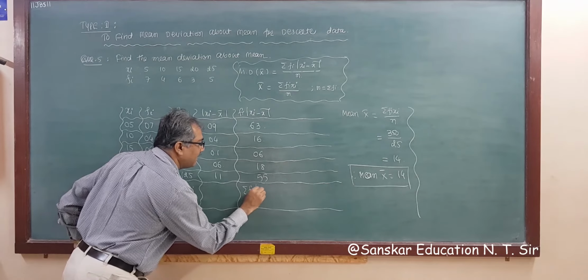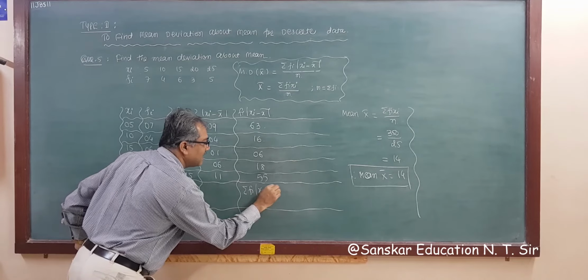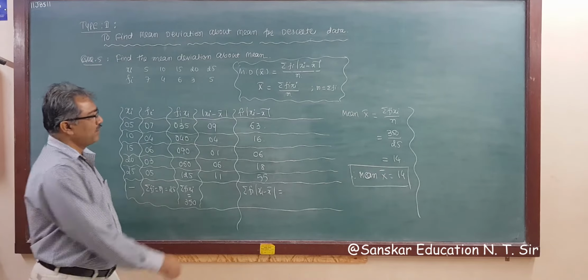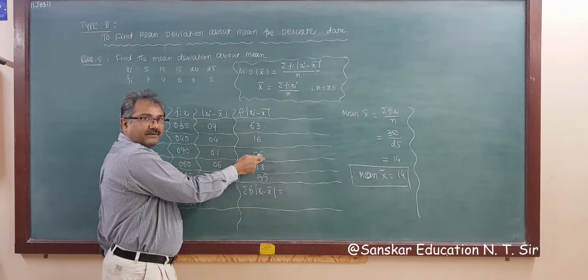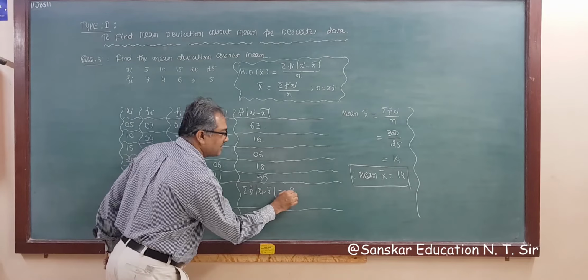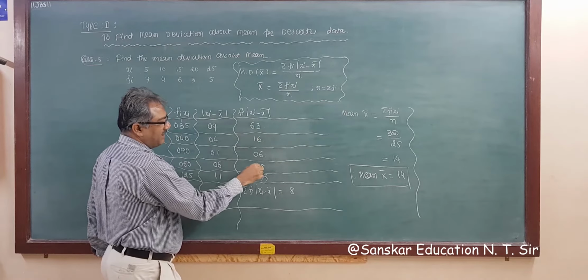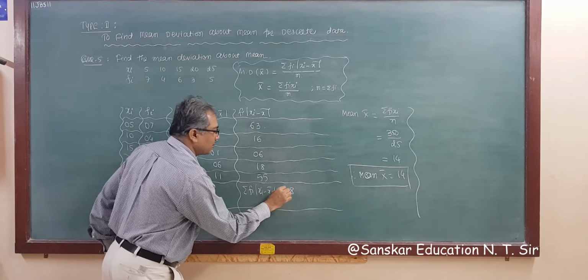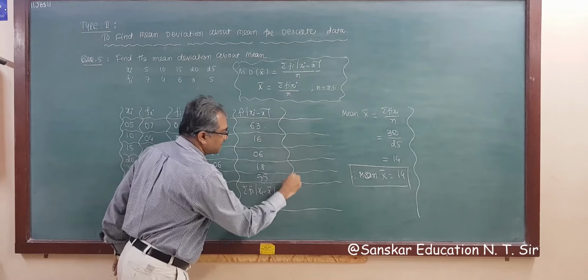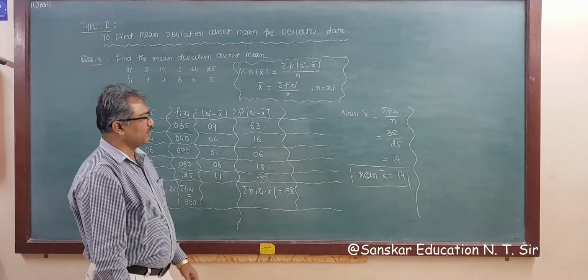So sigma Fi modulus xi minus x bar is equal to, 9, 6, 15, 23 and 5, 28, carries 2, 8, 9, 10, 15. So total is 152.